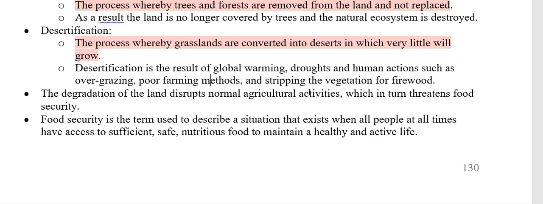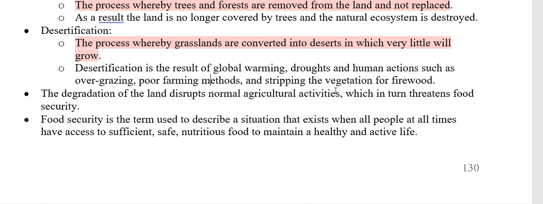Okay, what causes desertification? Global warming, droughts. All right, if it doesn't rain, the grass isn't going to grow. Now, any plant needs water in order to grow and survive. So when there's a severe drought, the grasslands will die off, which will obviously leave the soil exposed. All right. Through global warming, remember global warming causes climate change, where the patterns are changing. We are experiencing more severe droughts. We are experiencing more flooding.